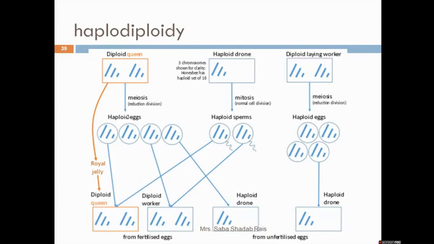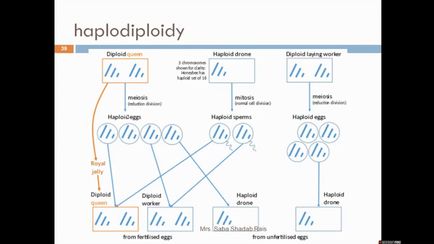The queen will not fertilize. If she wants the drone population, that particular egg the queen will not fertilize; she will not fuse those eggs. Now the queen is diploid, so meiosis will occur. One gamete cell will give rise to four daughter cells, and she has received sperm from the male, which being haploid will also have the gamete as haploid.